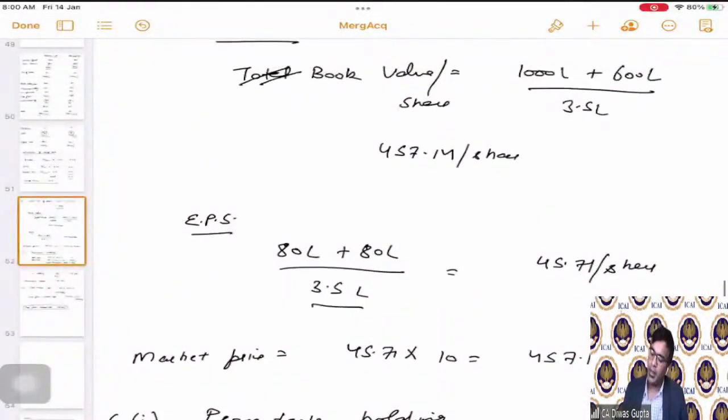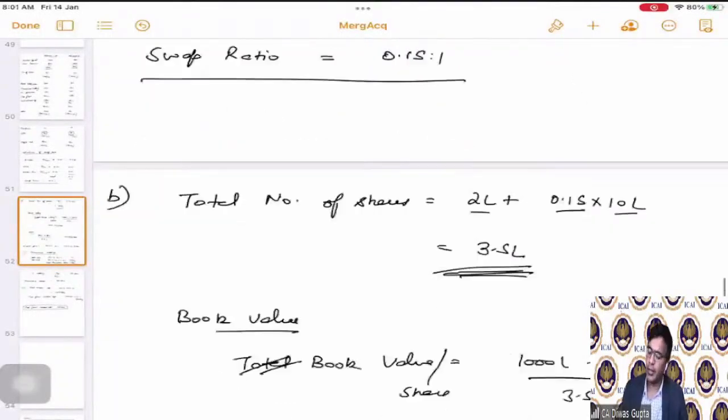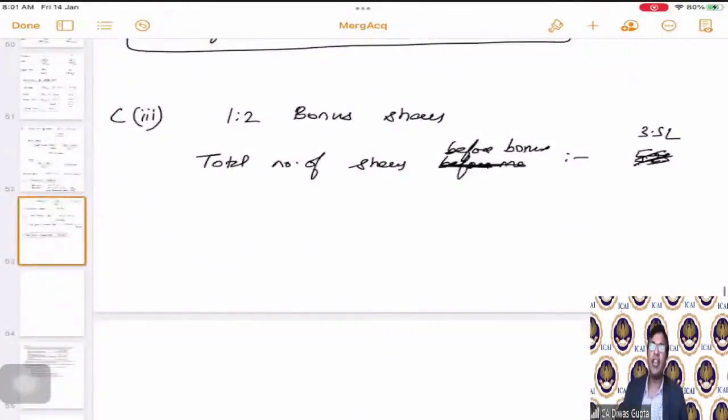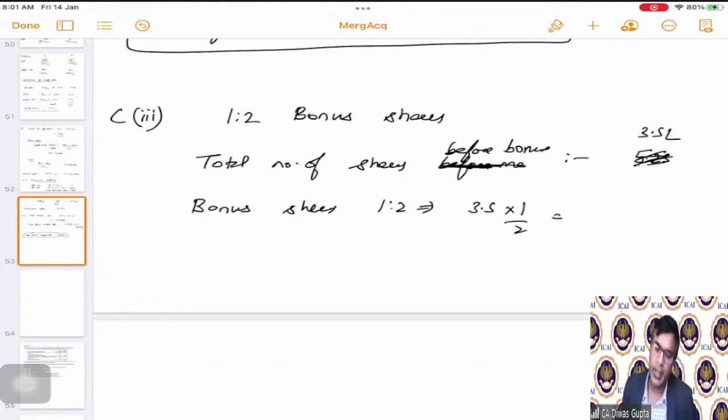See, 3.5. This is what we have calculated. Now, 3.5 lakhs number of shares will be increased by 1:2 bonus shares. So the bonus shares in the ratio 1:2 will be 3.5 into 1 divided by 2, correct? Which is 1.75 lakhs, correct? This is the bonus shares that we are going to add.